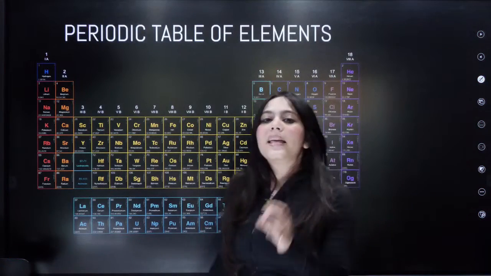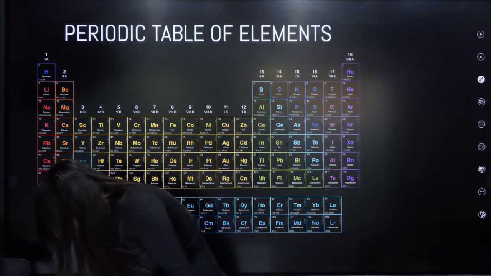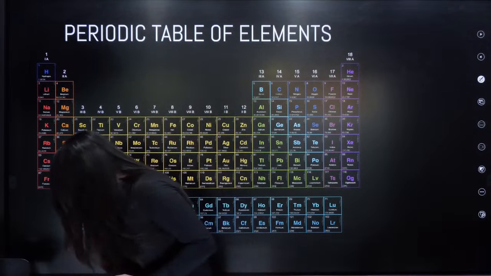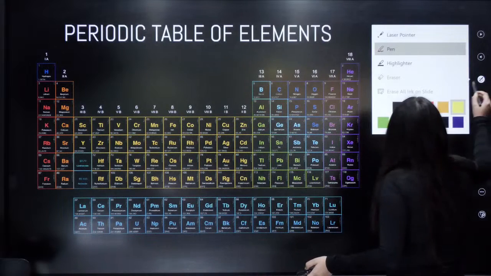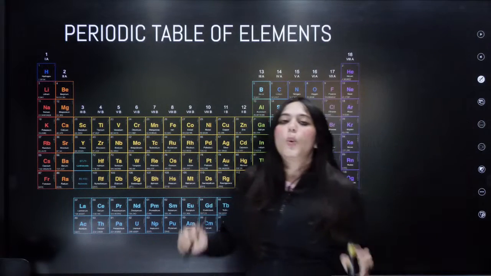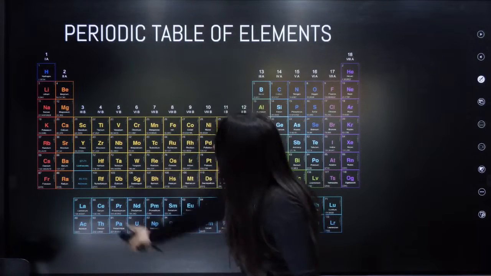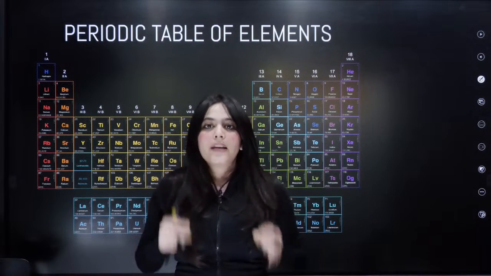Now let us begin the chapter. Beta, right now we're going to cover the 11th class P block chapter, 13th and 14th group. So first of all, whenever I begin with the P block, I always tell students to have this periodic table embedded in your head. It is very, very crucial.